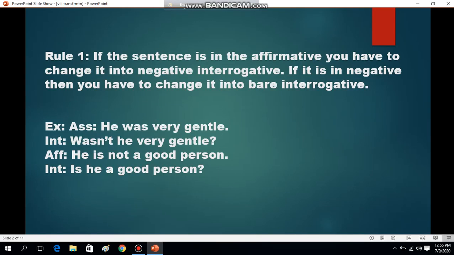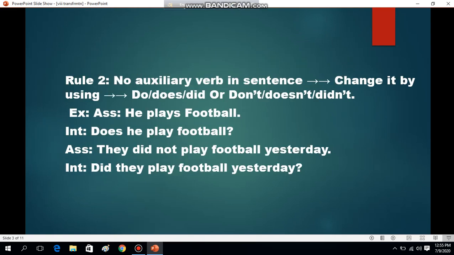So rule 1: if the sentence is affirmative, we will change it to negative interrogative. If it is negative, we will change it to bare interrogative. The point is that if you find helping verbs, we'll add the not contraction to it and place it at the beginning. And if it is interrogative, we'll drop the no or not, then pick the helping verb at the beginning. This is rule 1.